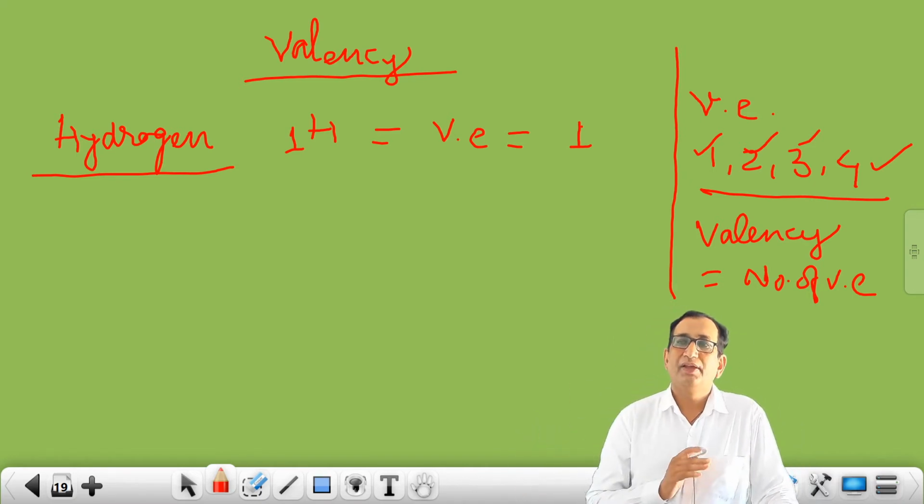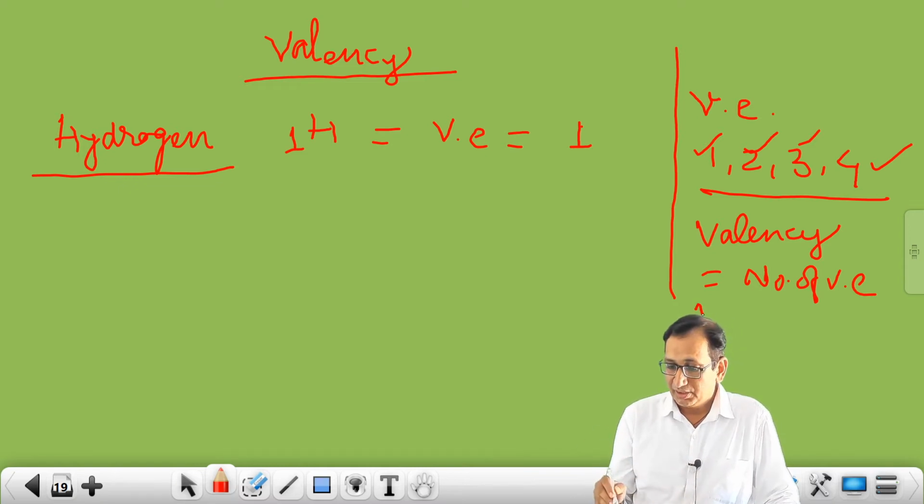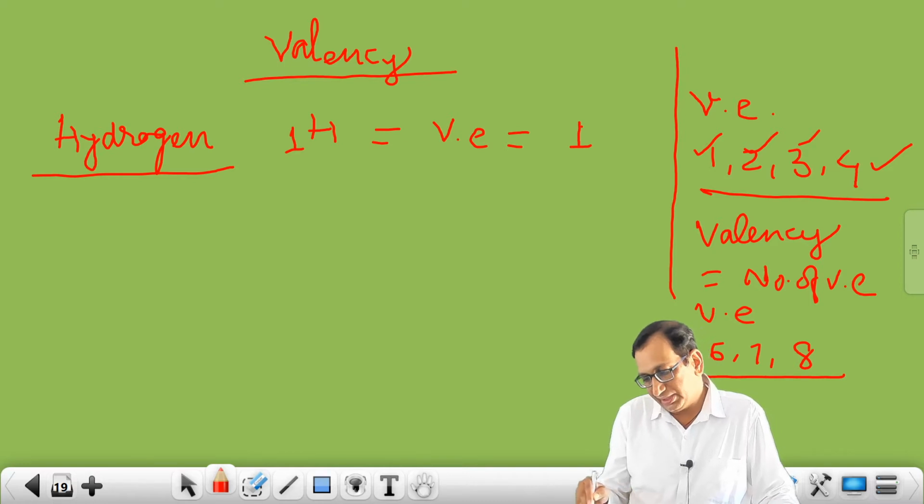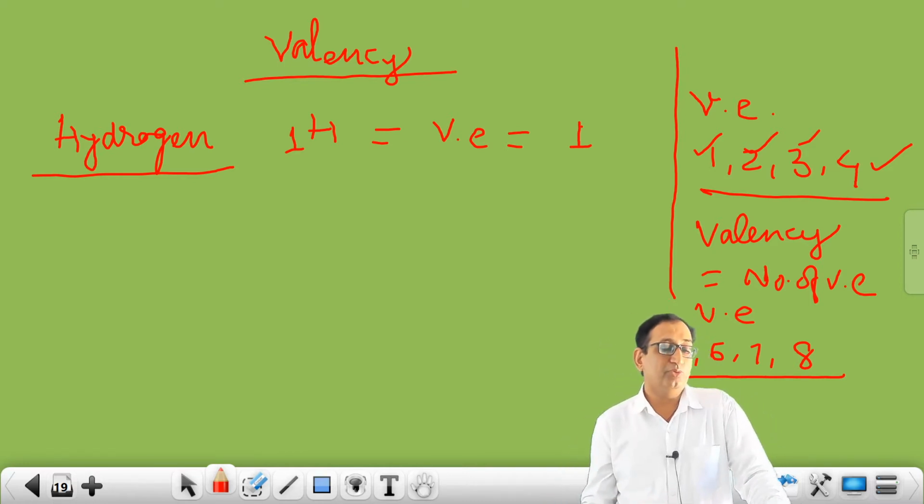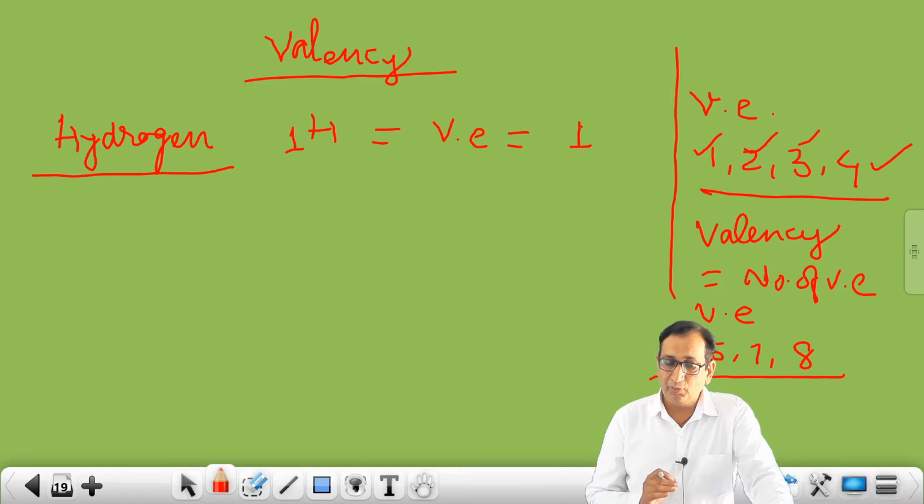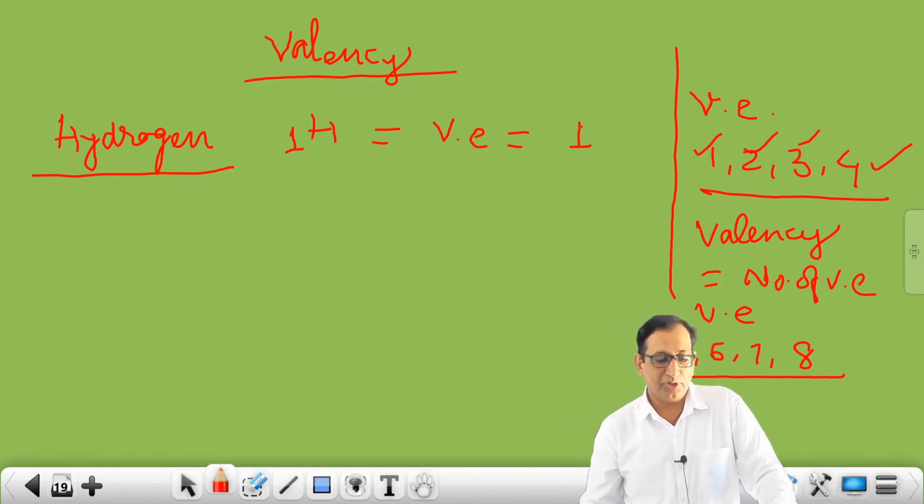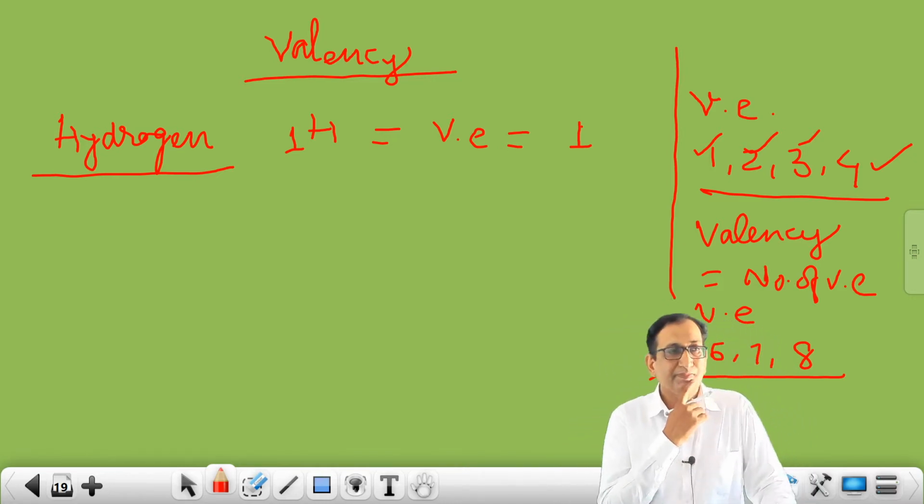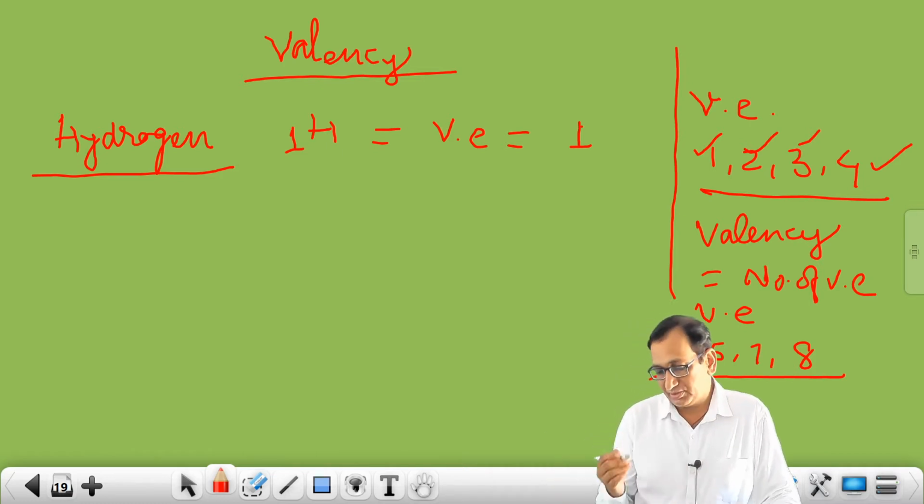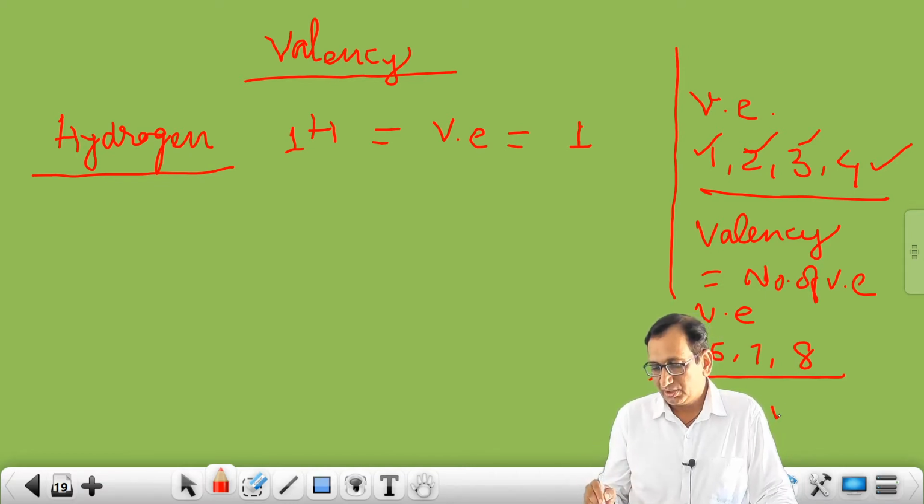And it is not always compulsory that you will have valence electrons 1, 2, 3, 4 only. Sometimes your valence electrons may be 5, 6, 7 and 8. In that case, what do we have to do? This is a very important point, students. Don't forget it. That time we have to subtract from 8. First we write 8, then minus, subtract what? That number of valence electrons.